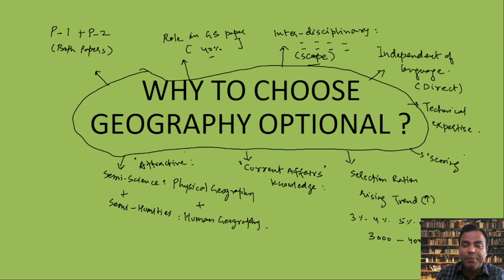Why am I saying scoring? Because of mapping, and because of the relevance and practicality of this subject. It is highly relevant in the life of a civil servant. So if you are aspiring to be one, you can opt for the geography optional. That's what it is for the best student. Geography optional is the most chosen subject.